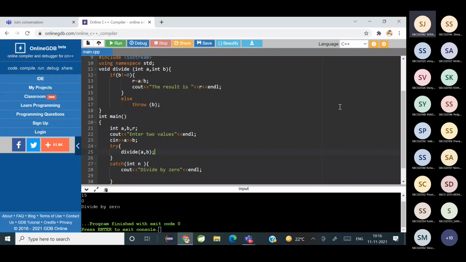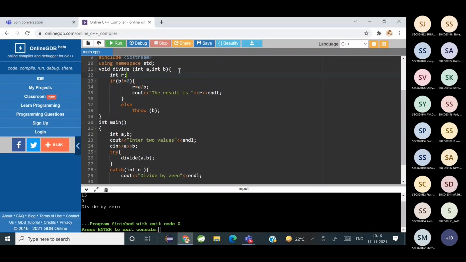Yeah, R's declaration, int R. Is it clear now? So you're invoking a function.